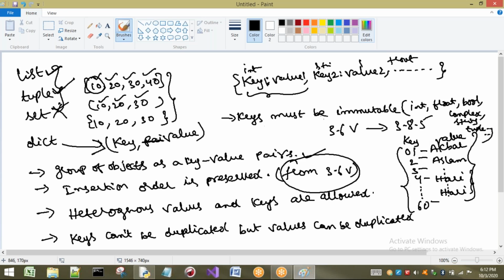And the last point is, keys must be immutable. Compulsorily, whatever key you take, that key type should be immutable.